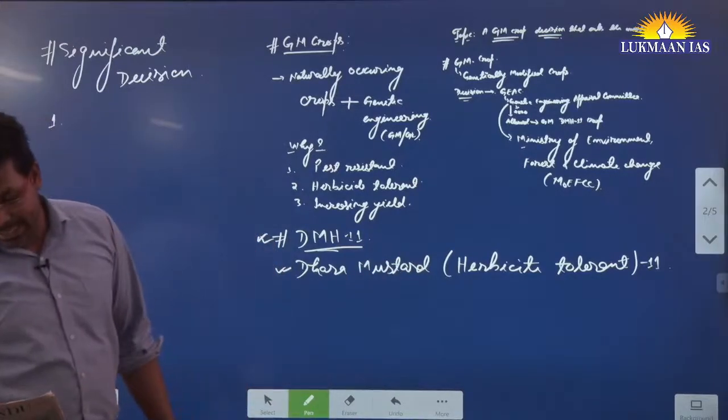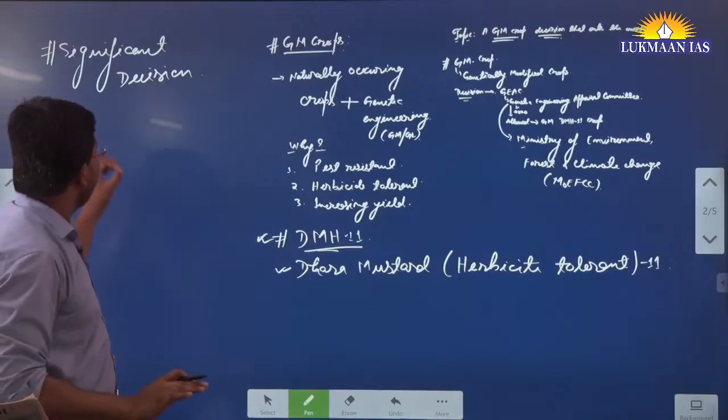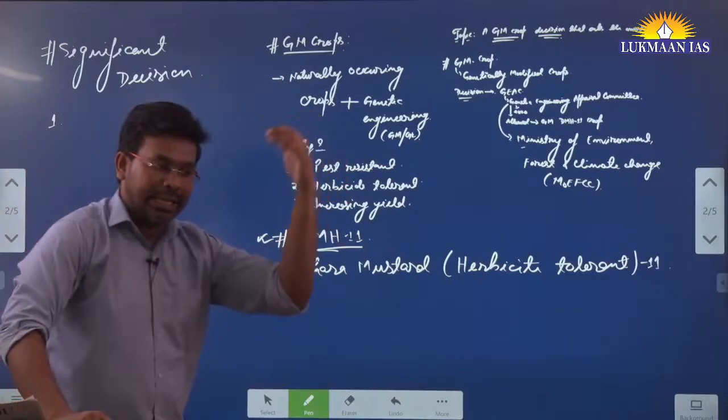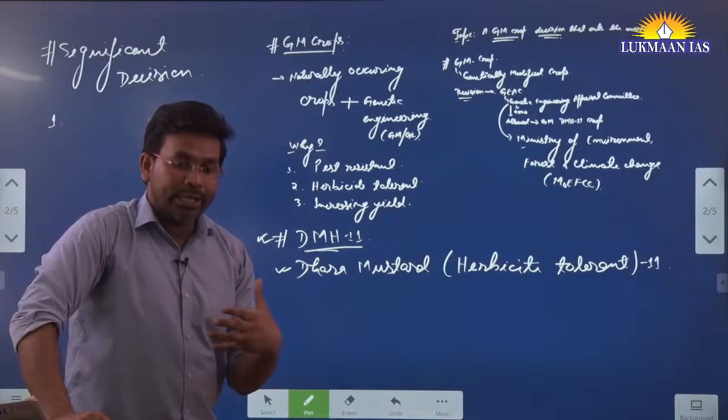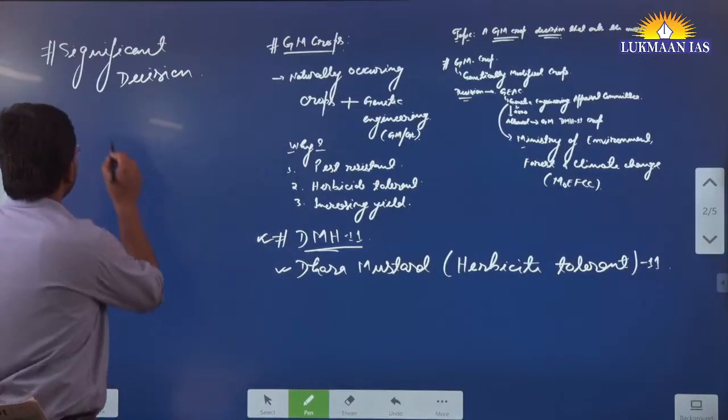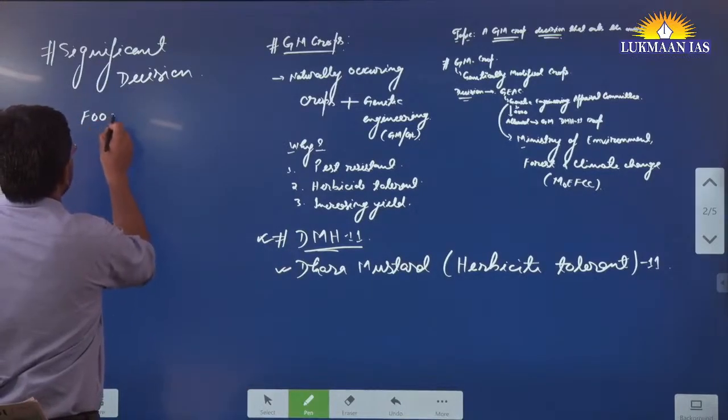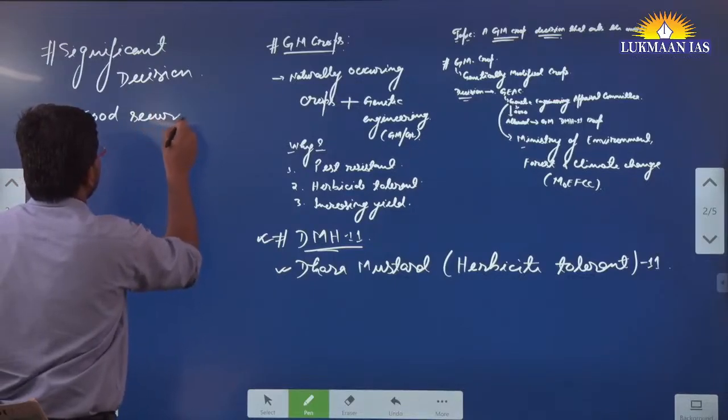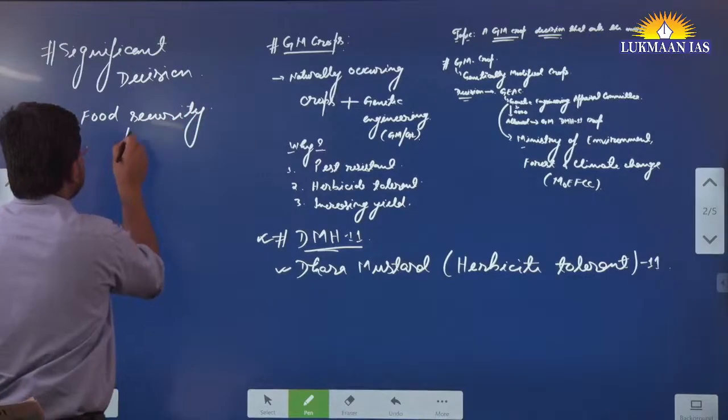One of the reasons the author has cited is that it will help in going for food security. That's one aspect. And why is food security important?